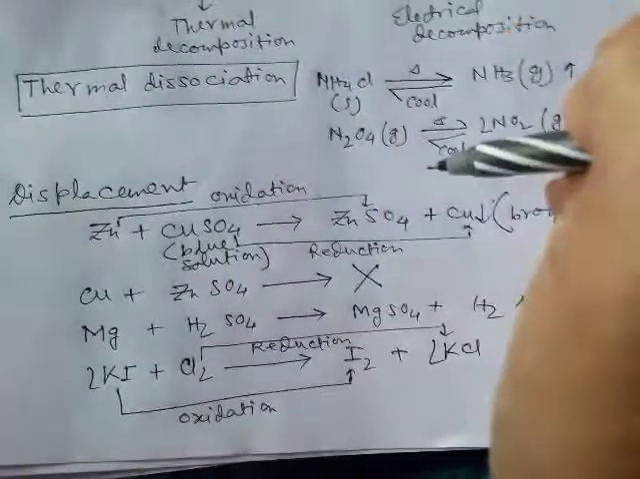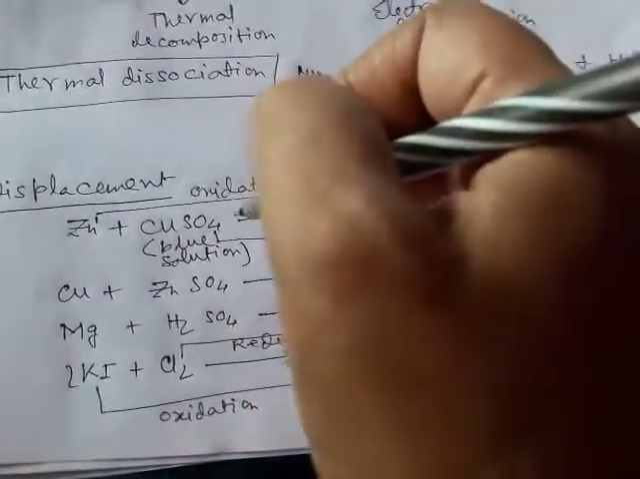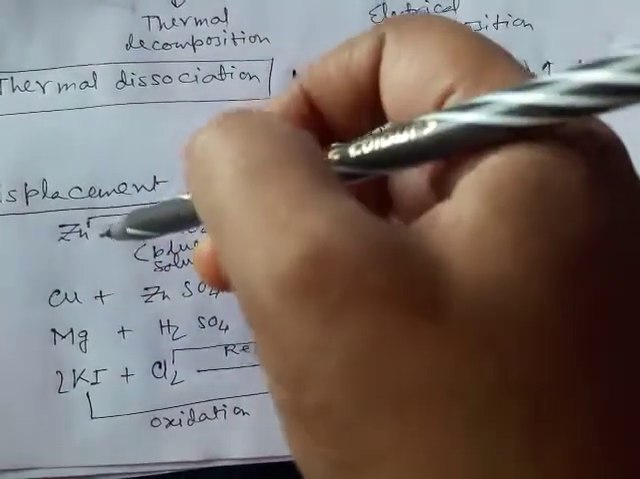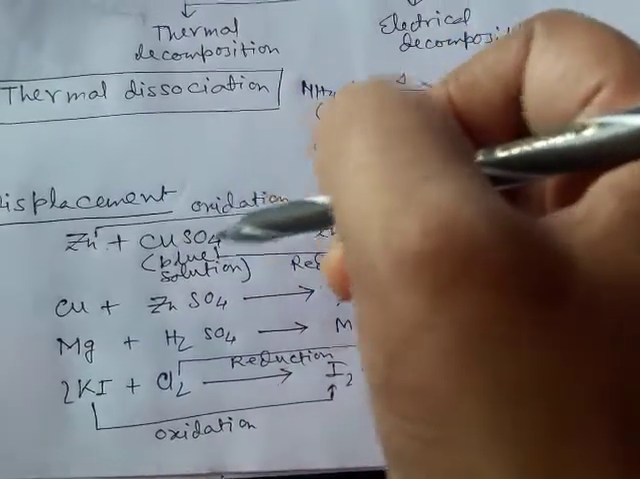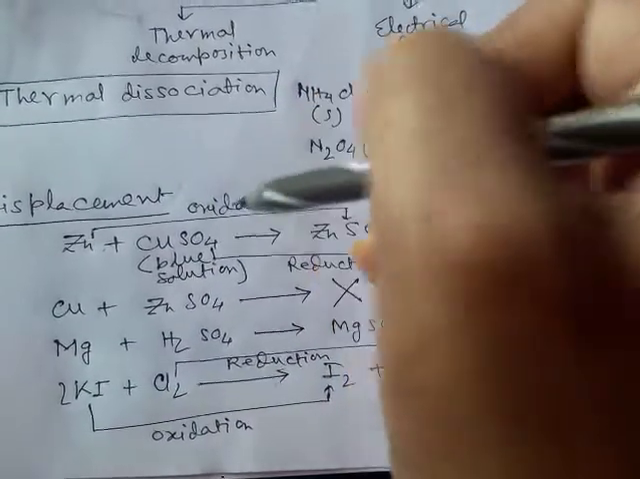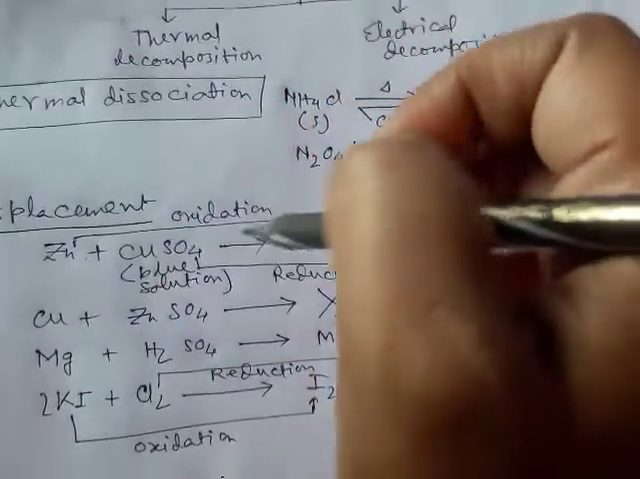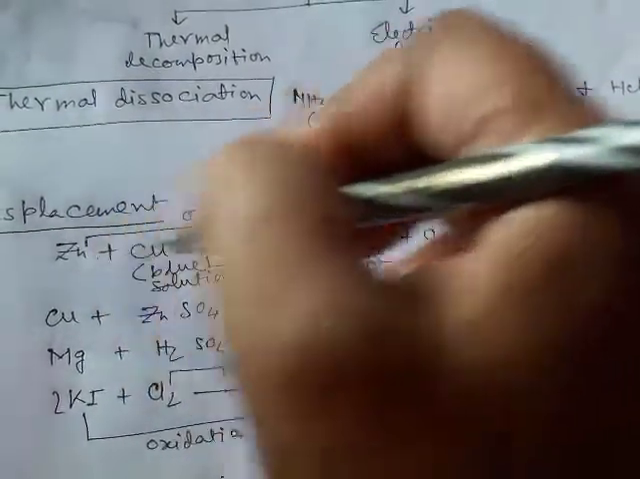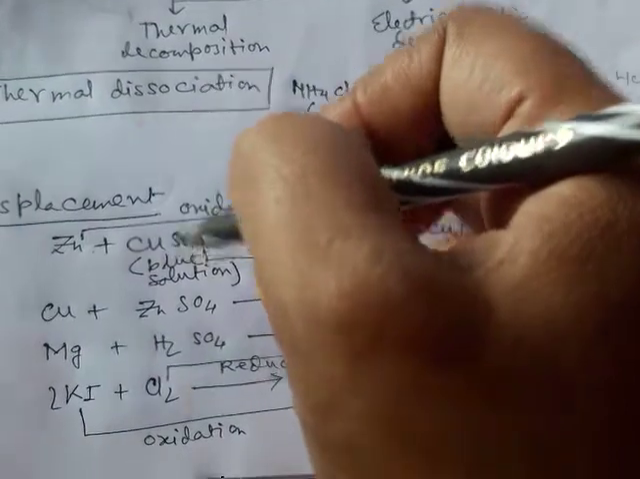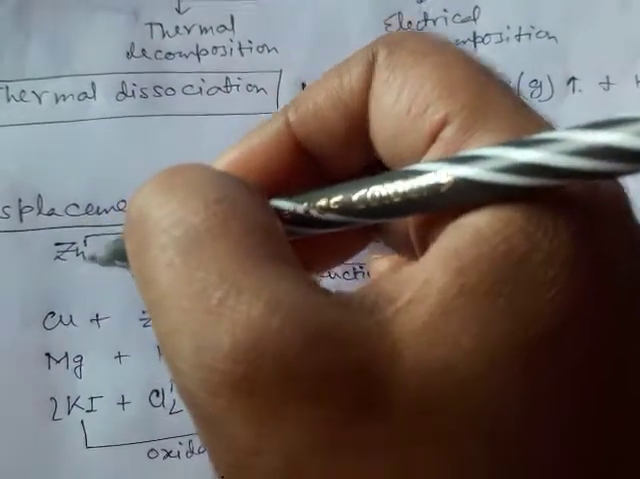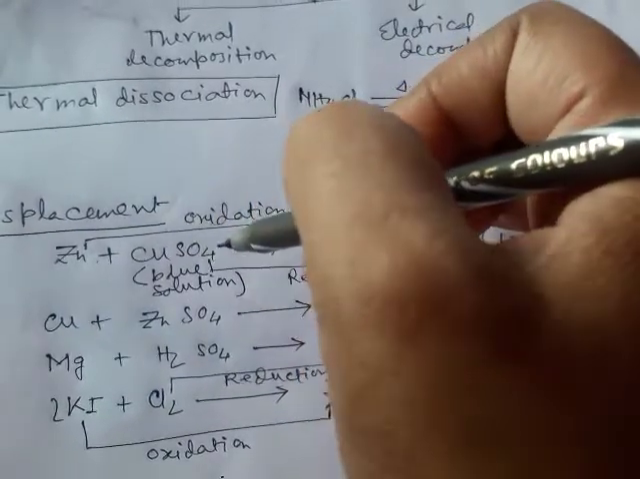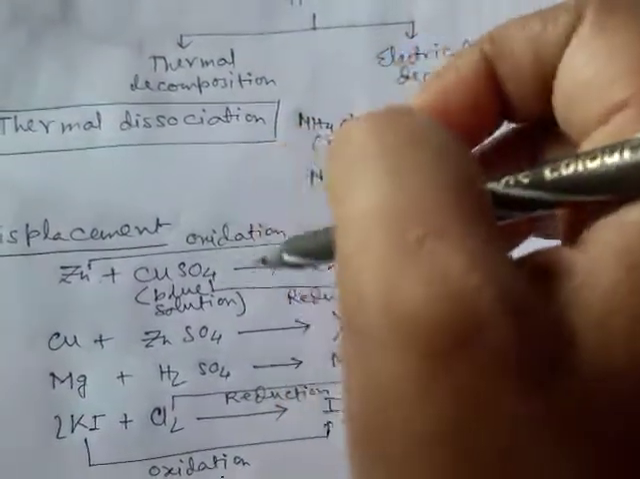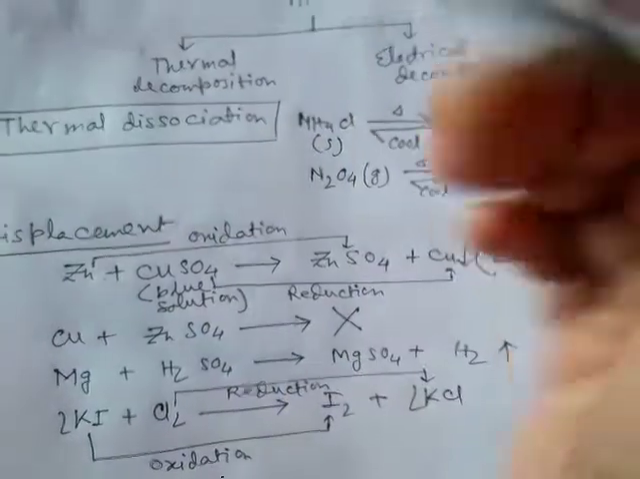Now the third one is displacement reaction. Displacement, what is displacement? That is, here one element will displace the another element from its salt in solution. So which element will displace which element? Here the more reactive element will displace the less reactive elements from its salt. So here the activity series is again important.